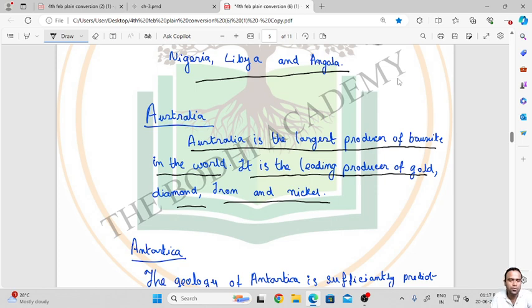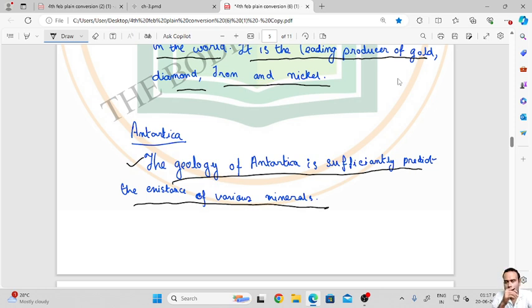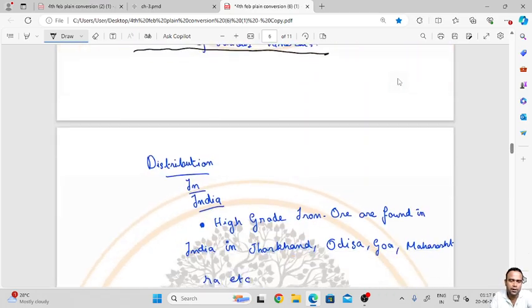Now we will move to Antarctica. The geology of Antarctica sufficiently predicts the existence of various minerals. As we know, it is a cold continent, but there are possibilities of Antarctica's rich mineral resources. So we will go to the next point.